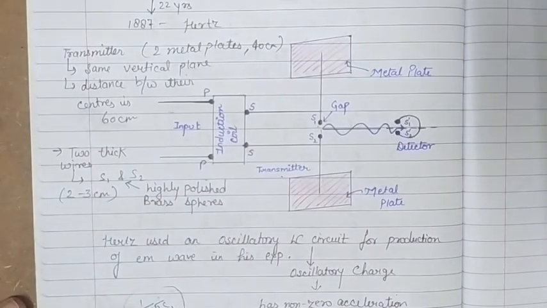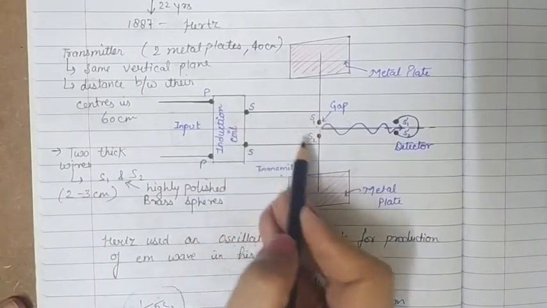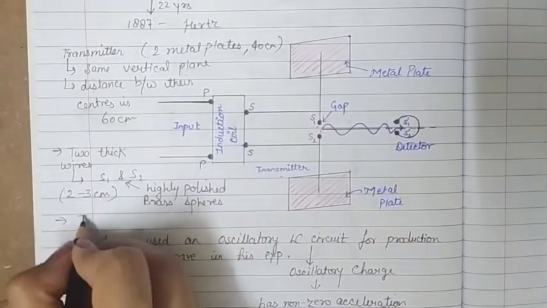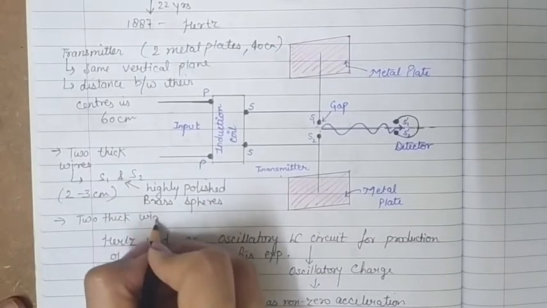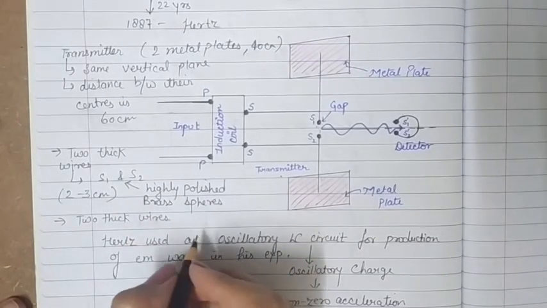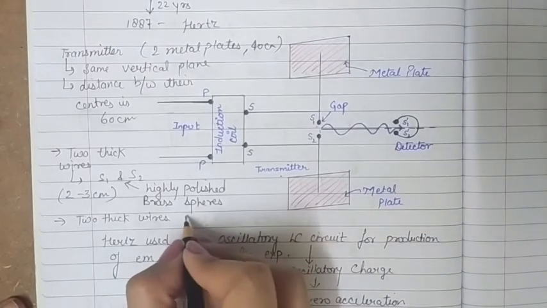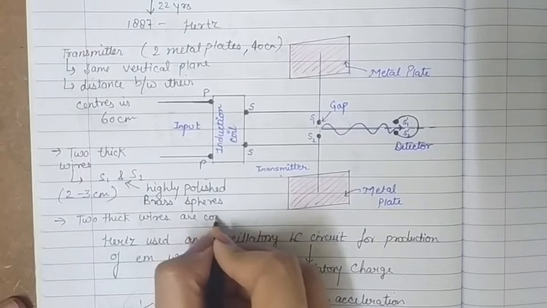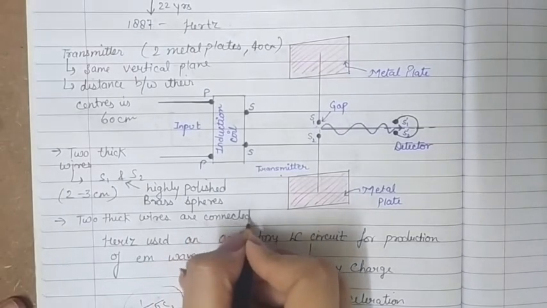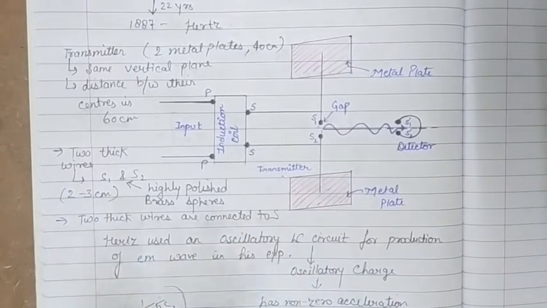After that, again two thick wires are there which are connected to the secondary terminal of the induction coil. So two thick wires connected to the secondary terminal of the induction coil. I am writing it as S. This was the experimental setup.